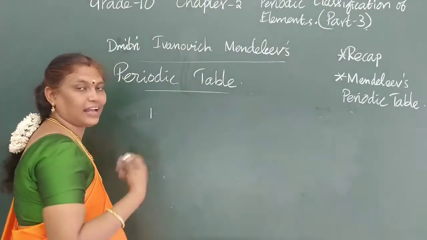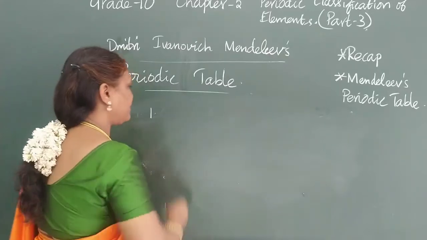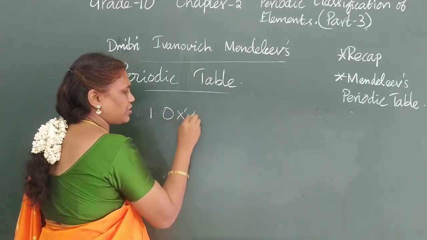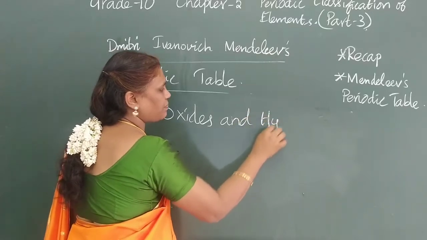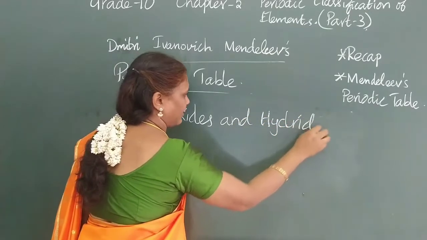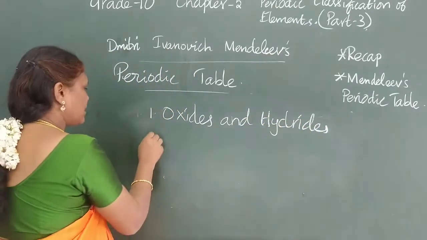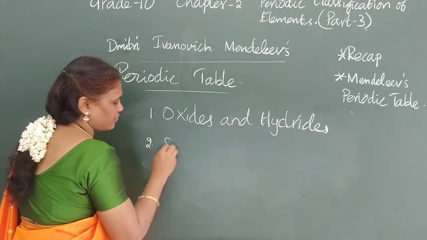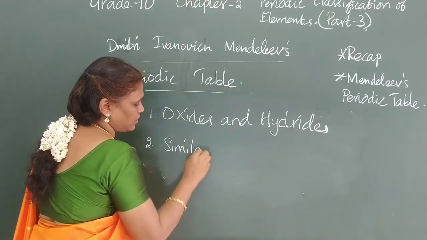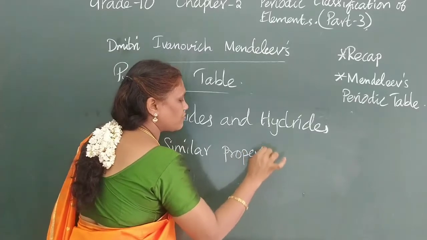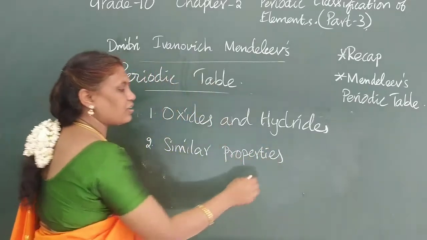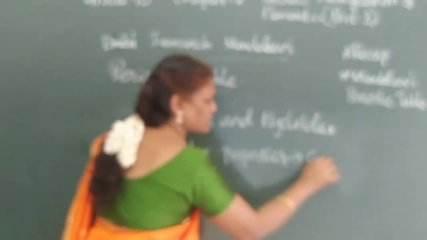First, how they react with oxygen and hydrogen: usually they form hydrides and oxides. Elements with similar properties are grouped together. They are called groups.